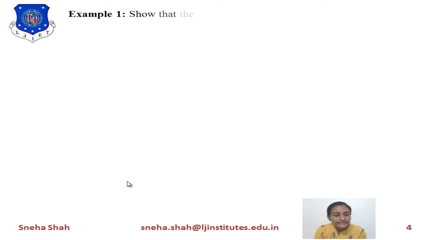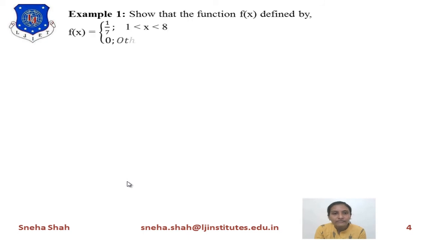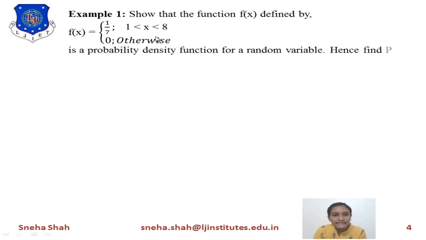Now the first example is: show that the function f of x defined by f of x equals 1 by 7 for x in the range between 1 to 8, otherwise its value equals 0, is a probability density function for a random variable.